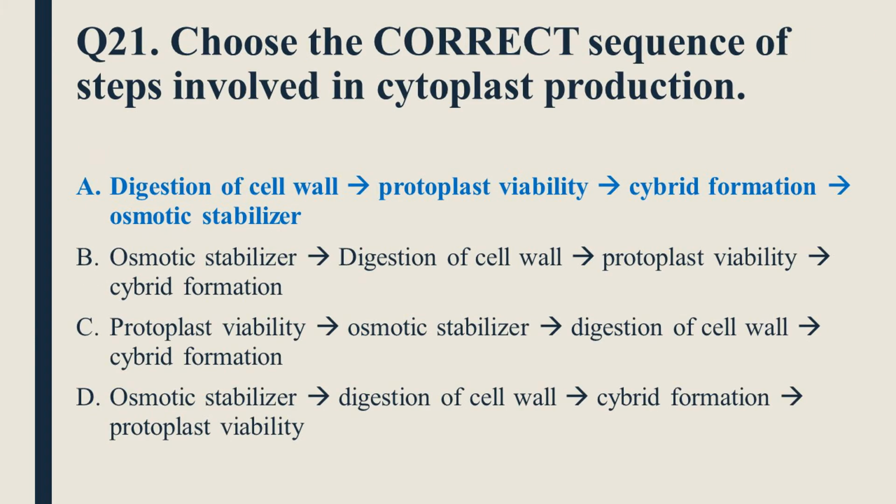Question number 21 is choose the correct sequence of the steps involved in cybrid production. So option A, digestion of cell wall, then protoplast viability, then cybrid formation, and then osmotic stabilizer. So option A is correct.